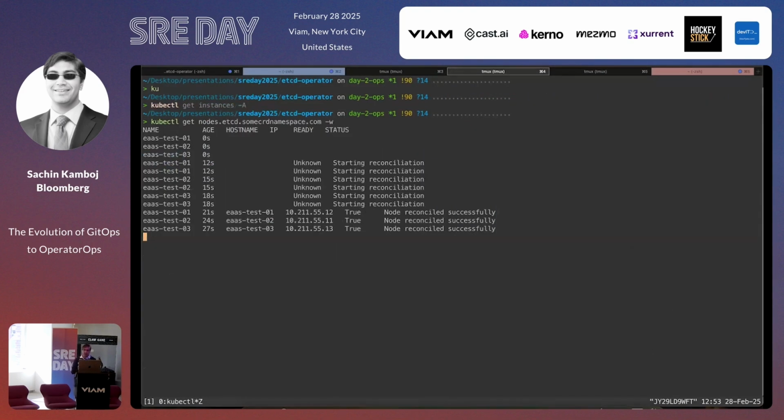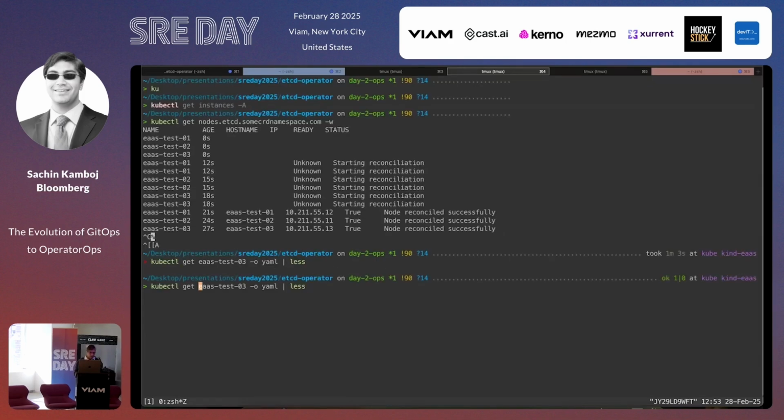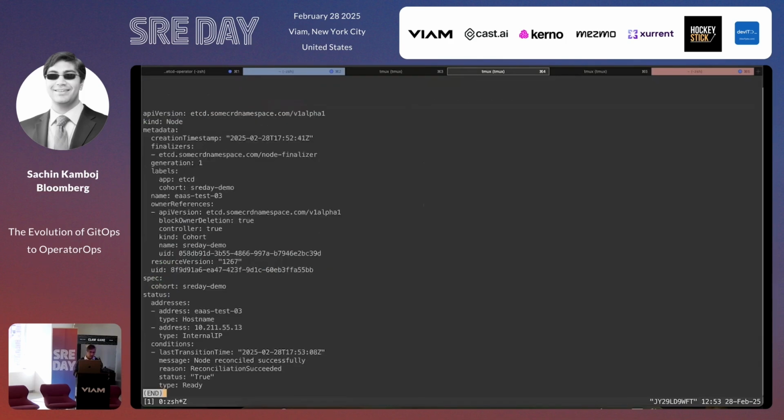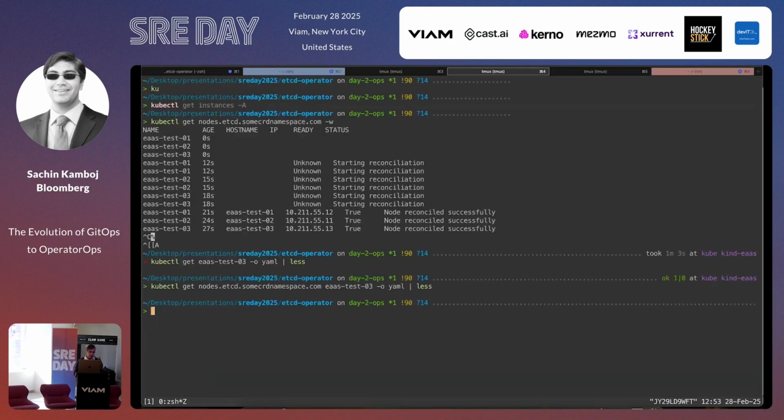This is the interesting part. It says node reconciled successfully. What it really does behind the scenes on this node is it actually downloads and installs a lot of binaries and all the things that it needs to set this up on each node. If you look at the conditions, they tell you information about it, but the conditions typically have negative polarity, which means the conditions only become true if there's something that fails, and it will tell you why it failed. So mostly, oh good, the condition really doesn't say much over here.